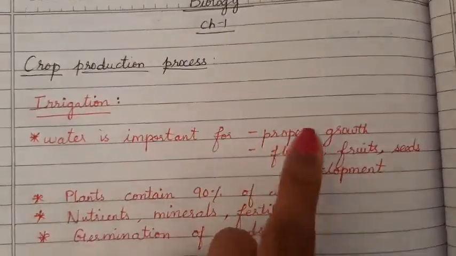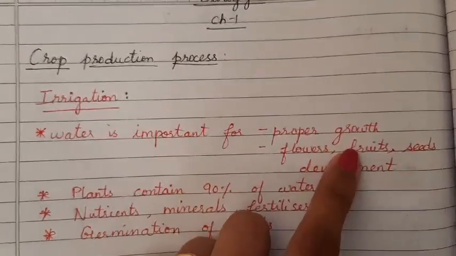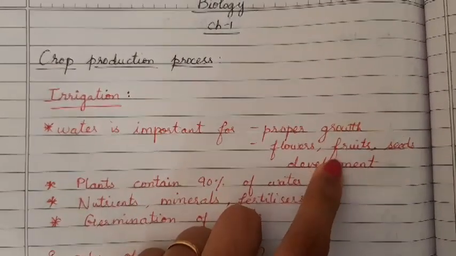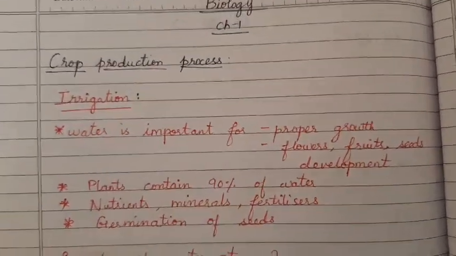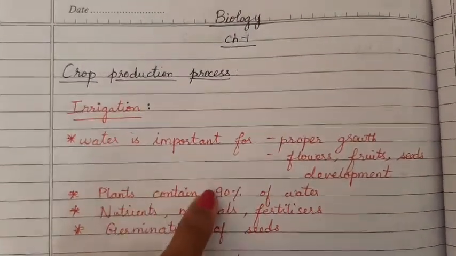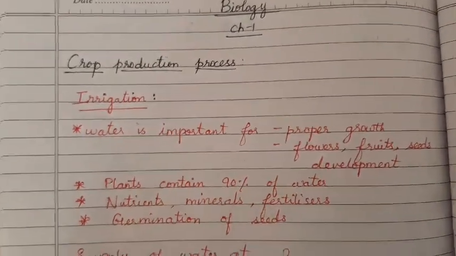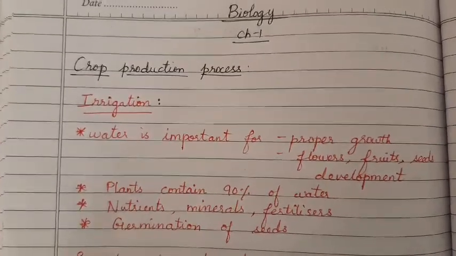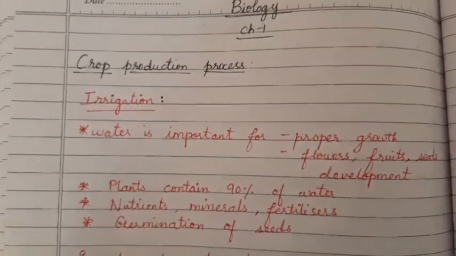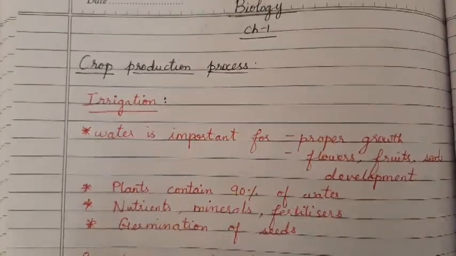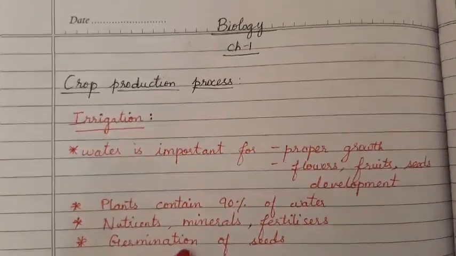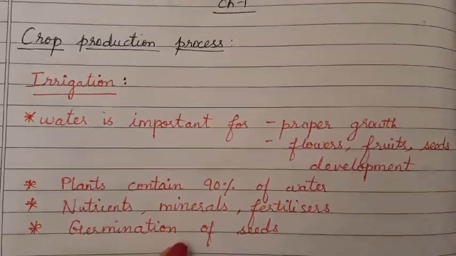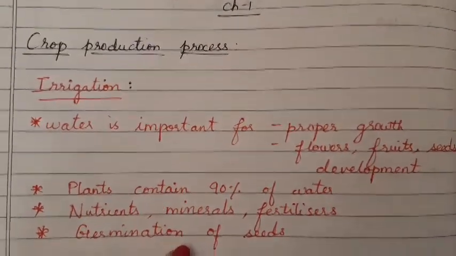In a similar way, water is important for plants also, for proper growth and for the development of flowers, fruits and seeds. All plants contain 90% water. Along with the water, nutrients, minerals and fertilizers are all absorbed by the plant. Even for germination of seeds, we need water because seeds don't germinate in dry conditions.